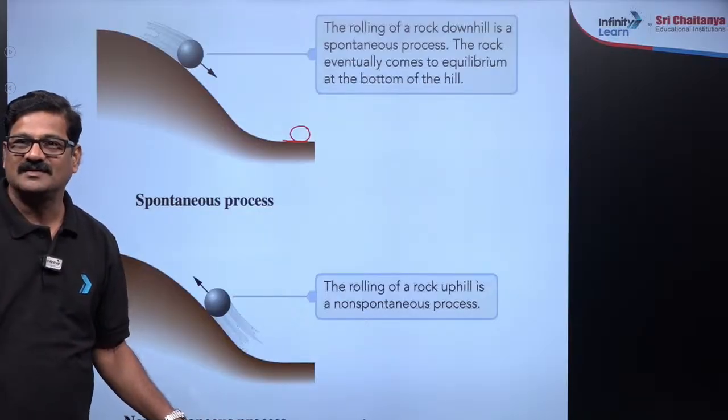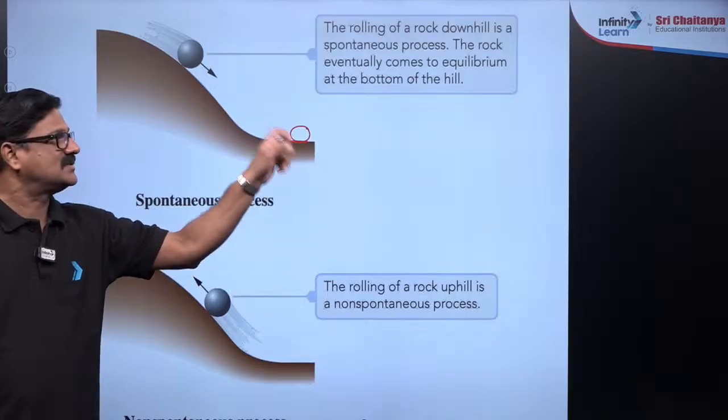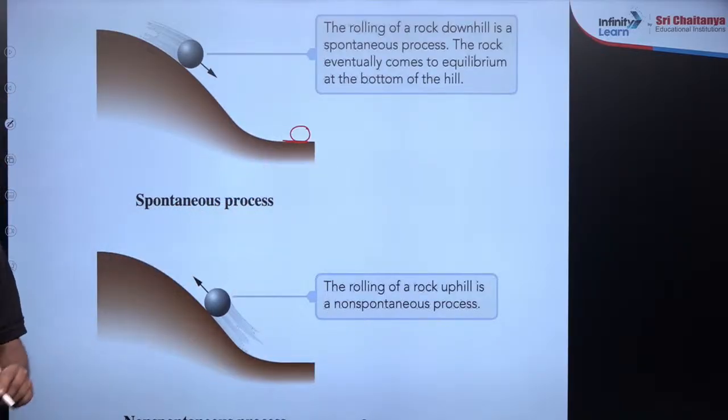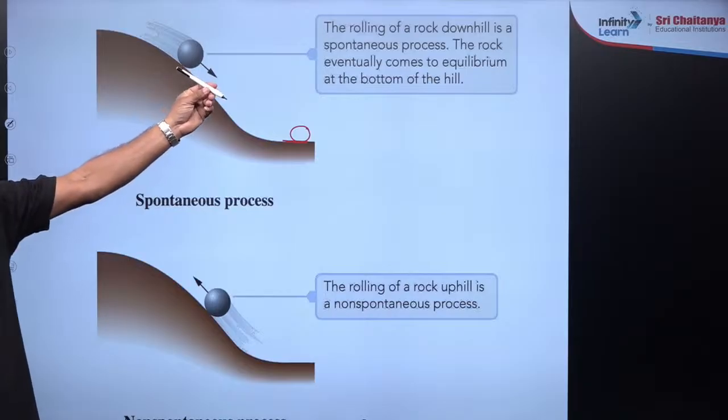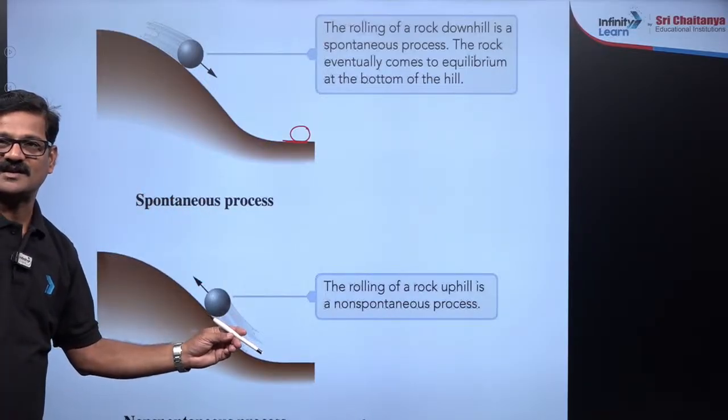Clear? This process is called a spontaneous process. This is a process in this direction. In this direction it is called a spontaneous process, and in this direction it is called a non-spontaneous process. Are you getting it or not?